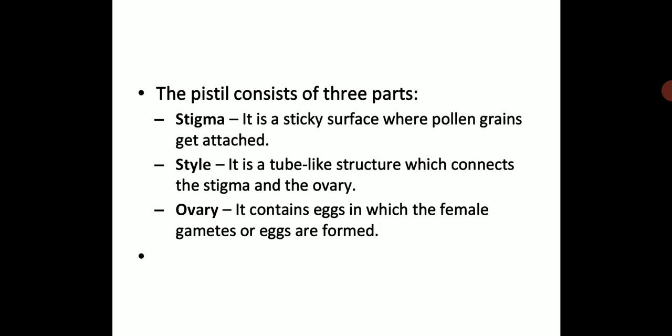And the style is a tube-like structure which connects the stigma and the ovary. What is the ovary? It contains eggs, in which the female gametes or eggs are formed. So there will be some way by which pollen should come in contact with the ovary that contains eggs, so that male and female gamete fusion should happen, the merging should happen, so that fertilization can happen and a zygote should be formed so that it can reproduce further. So please do write about all these three parts of a pistil, each one has its role to play.